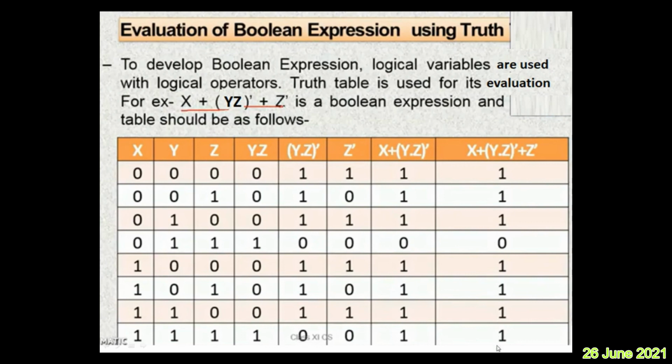Getting the idea? Understanding? So this expression is evaluated depending on the combination. What is the meaning of it? If 0, 0, 0 is the input, the output will be 1. If 0, 0, 1, the output is 1. If 0, 1, 0, it is 1. If 0, 1, 1, it is 0. This is the resultant column of this Boolean expression. That's how the expressions are evaluated in Boolean algebra.